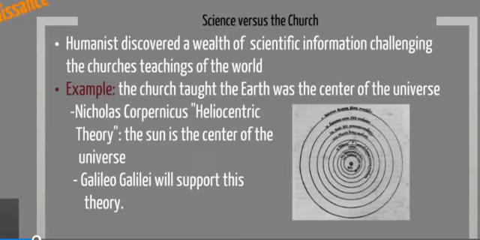During this time, humanists are beginning to discover a wealth of scientific information that begins to challenge what the church has taught. And when we say the church, we're talking about the Christian church. Now, for example, the Christian church taught that the earth was the center of the universe. However, Nicholas Copernicus comes up with the heliocentric theory, and this is that the sun is the center of the universe. And Galileo Galilei will also come to support this theory.